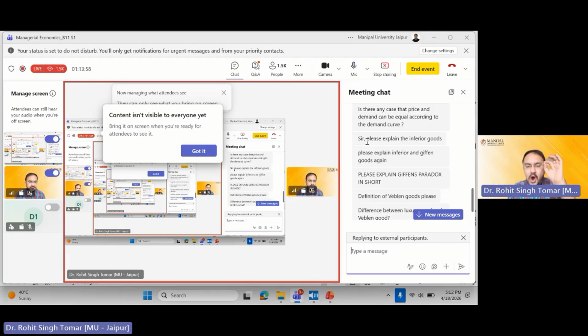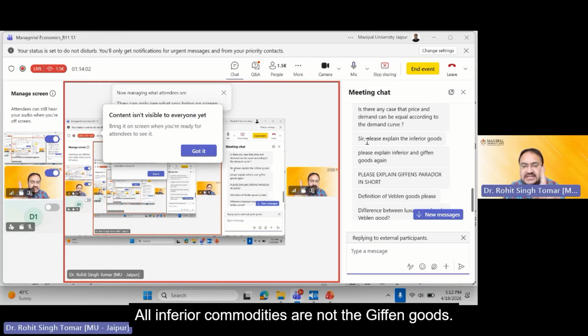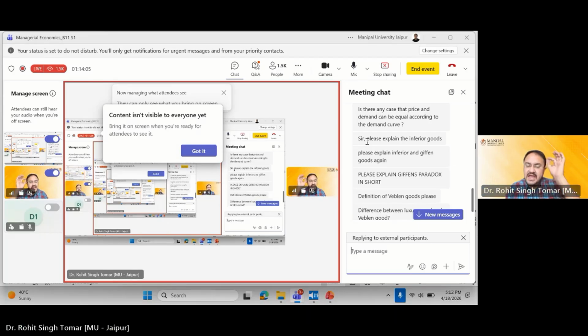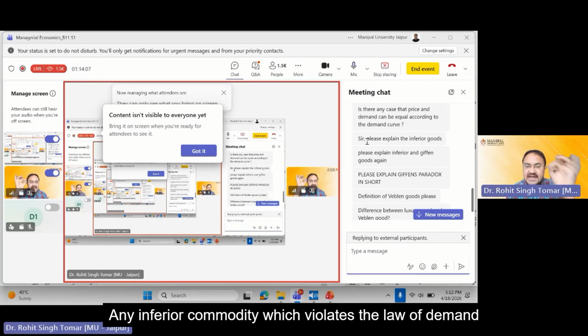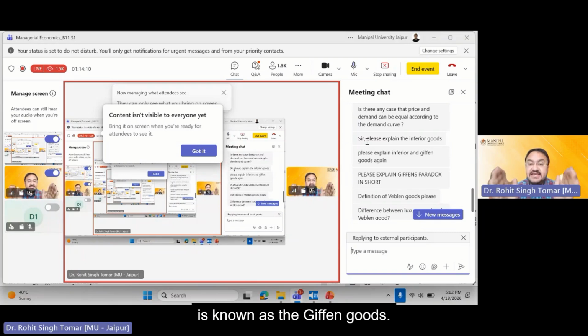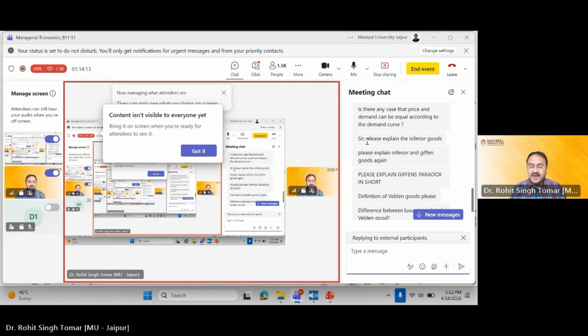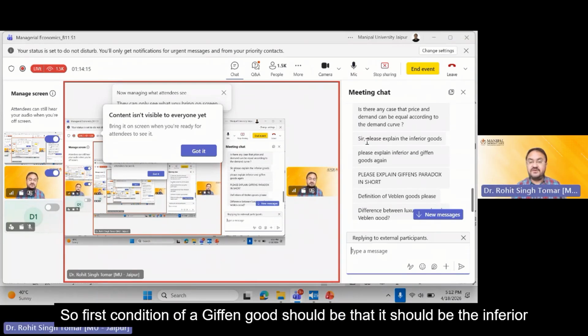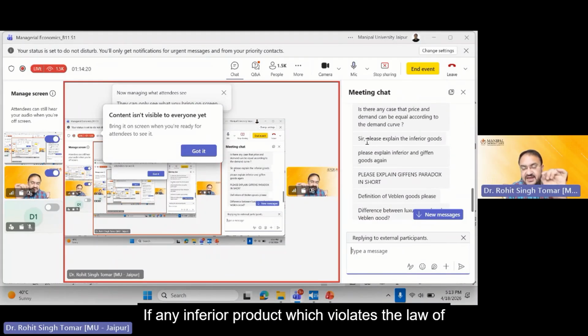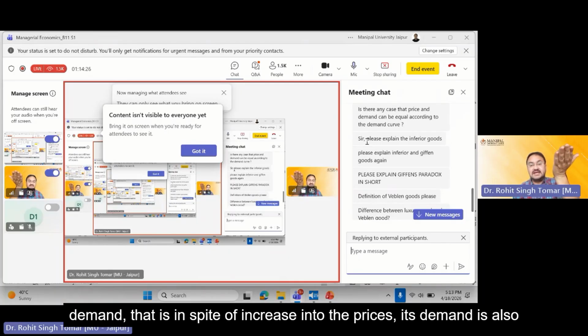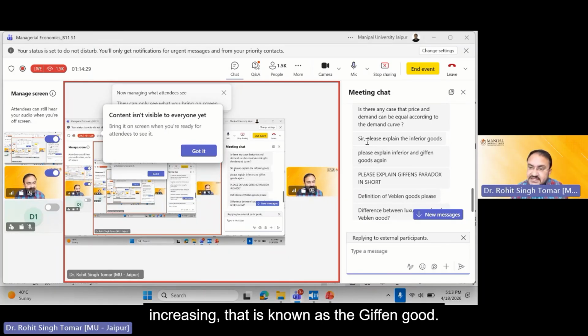Very good. All inferior commodities are not Giffen goods. Any inferior commodity which violates the law of demand is known as a Giffen good, right? So the first condition of a Giffen good is that it should be an inferior product. If any inferior product violates the law of demand, that is, in spite of an increase in the price, its demand is also increasing, that is known as a Giffen good.